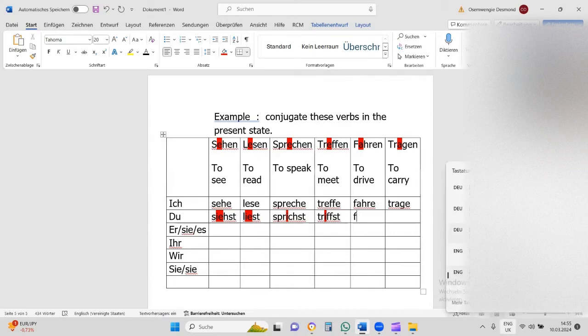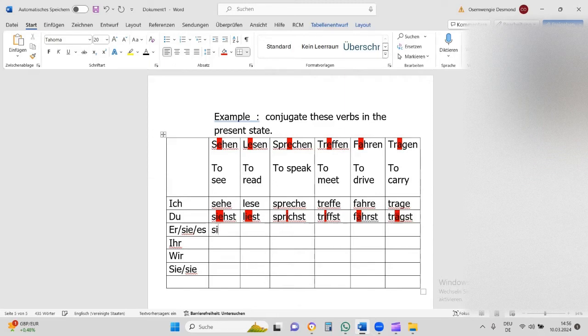Du fährst. And for tragen, du trägst. So that is the changes you have to reckon with in the regular verbs in present tense. So what about es? The same thing will apply to the others.